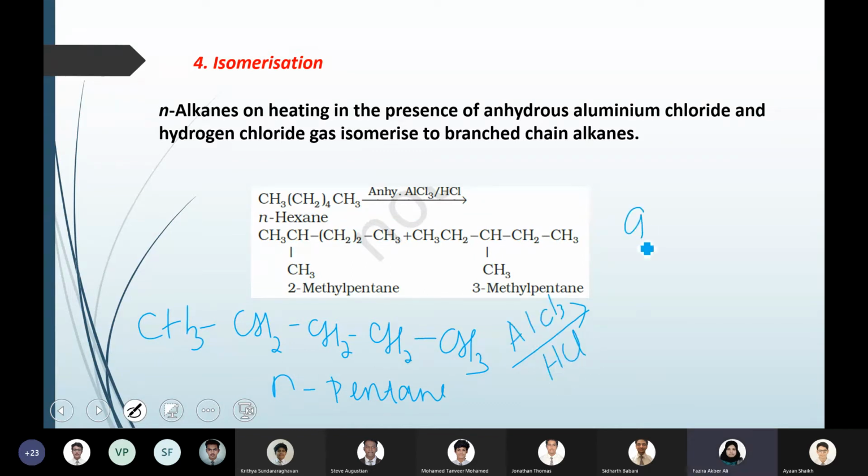So you can have this compound, CH3, CH3, CH2, CH3. This is 2-methyl butane, right? Is there any other isomer possible for normal pentane?